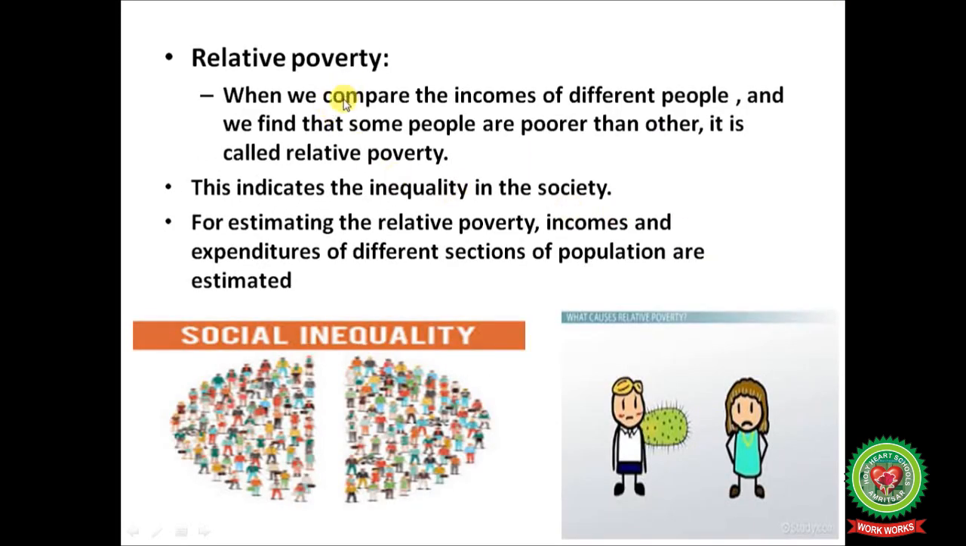Relative poverty, when we compare the incomes of different people and we find that some people are poorer than others, it is called relative poverty. In the same way, when we compare the income of different nations and we find that some nations are having less income than the others, it is known as relative poverty. This indicates the inequality in the society. For estimating the relative poverty, incomes and expenditures of different sections of population are estimated.